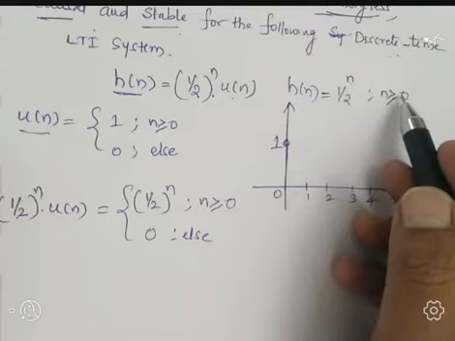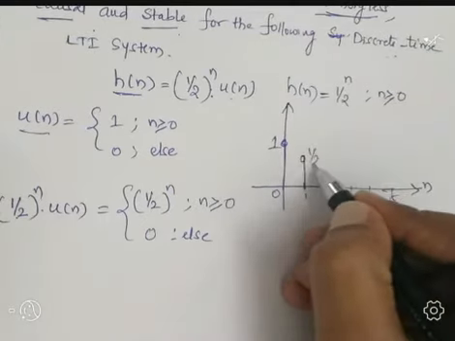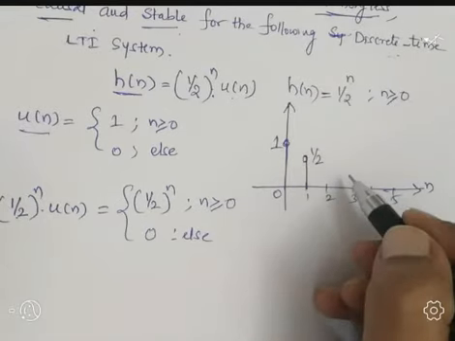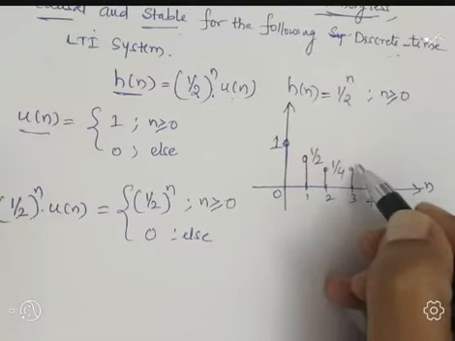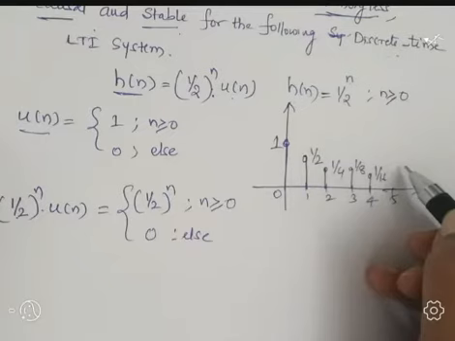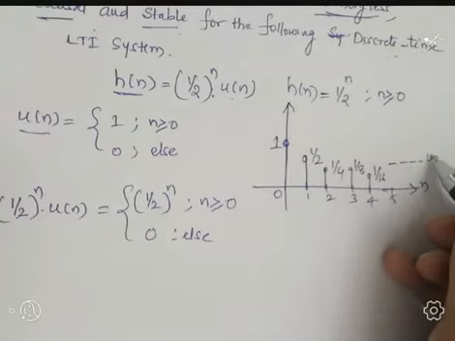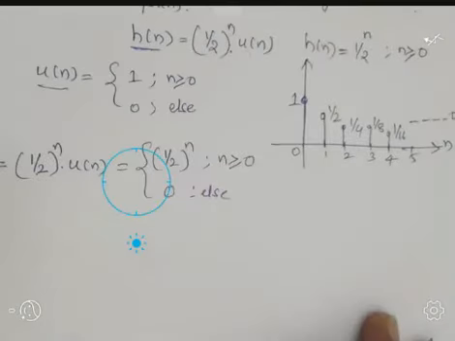Next, substitute n equal to 1, we get 1 by 2. Next, n equal to 2, 1 by 4. Similarly, 1 by 8, 1 by 16, and it goes on up to infinity. So this is the given h of n signal.